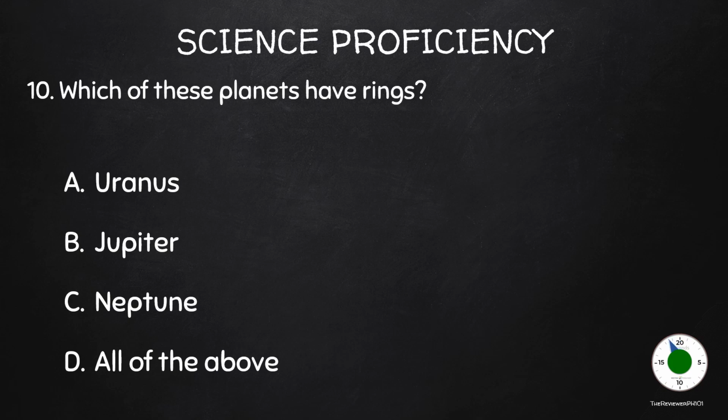10. Which of these planets have rings? A. Uranus. B. Jupiter. C. Neptune. D. All of the above.